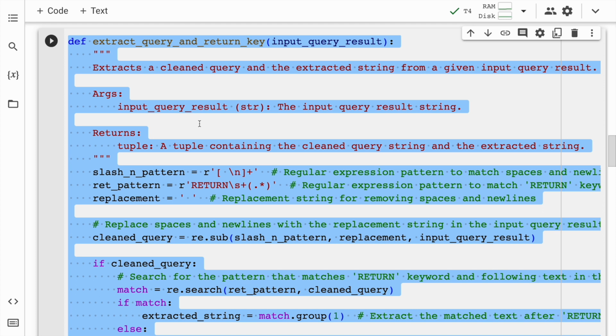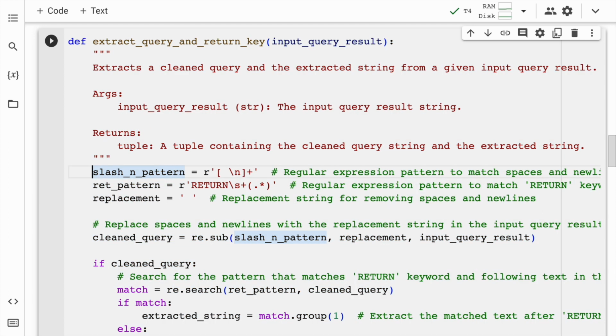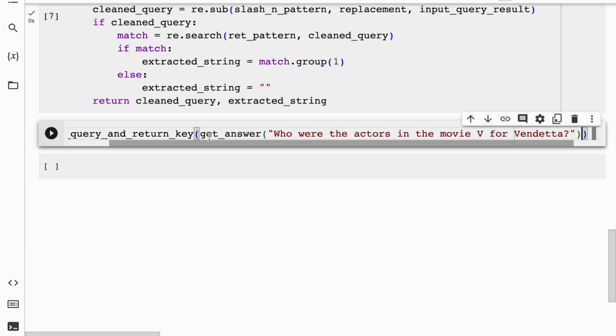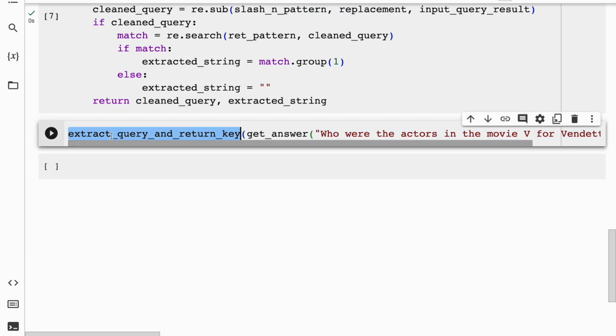So there are aspects of the response that I need to format. Some places there are /ns which I want to remove, which is where the first regular expression comes in handy. The second expression comes in handy to extract the values after the return statement, which acts as a key while I'm extracting the response. So these are the 2 regular expressions that I require. And all of this works on the query that is generated from the Google PaLM 2 model.